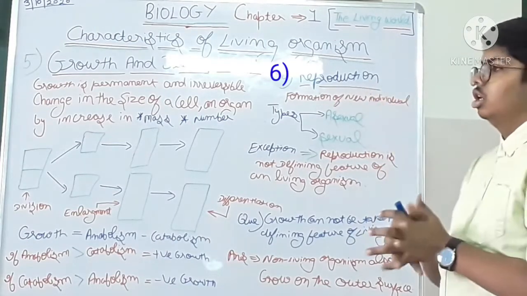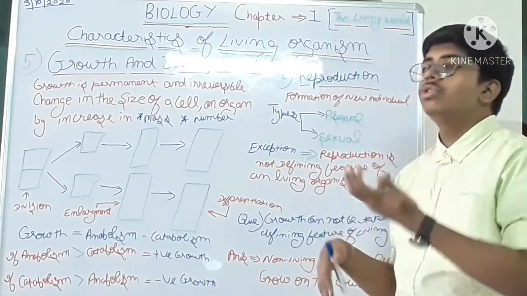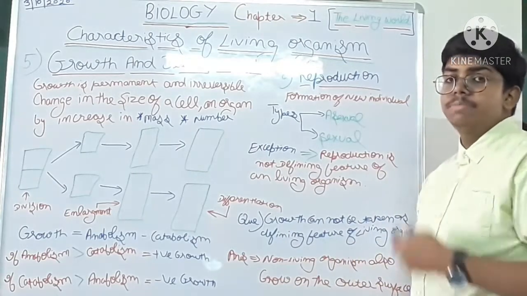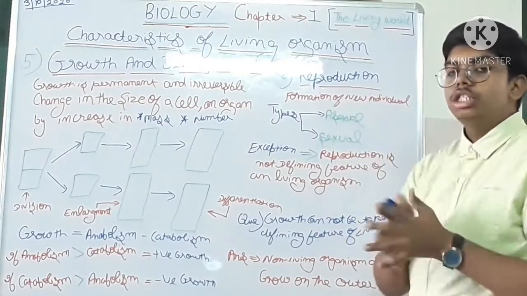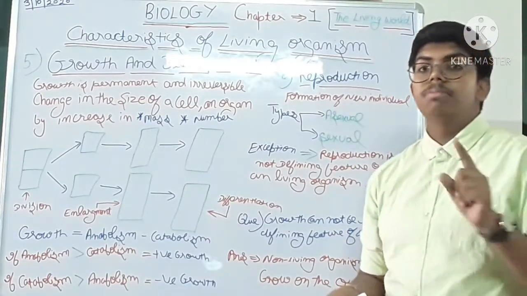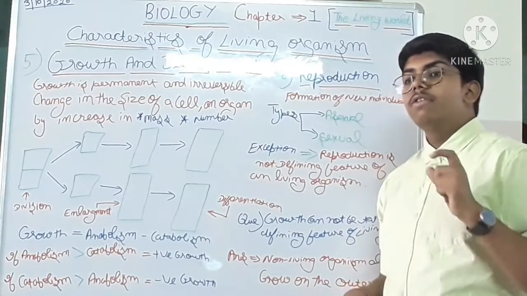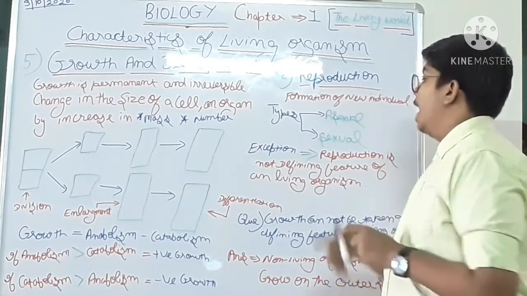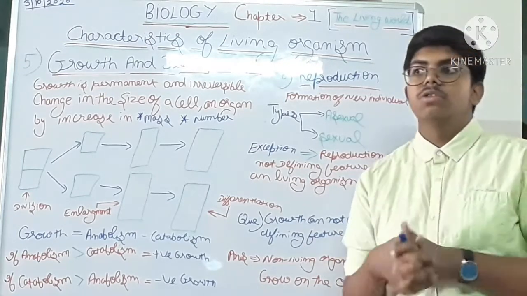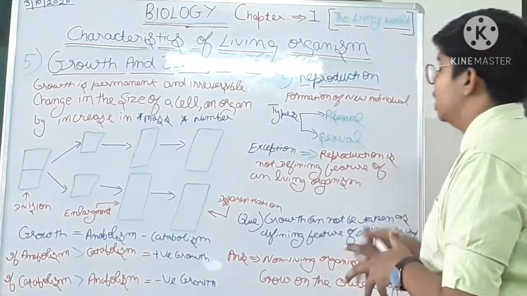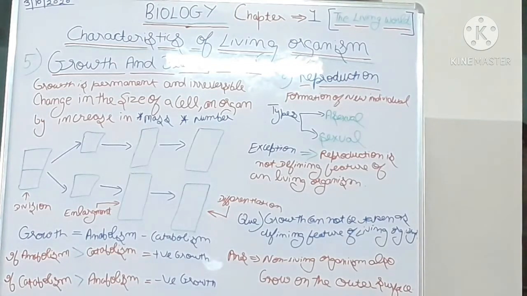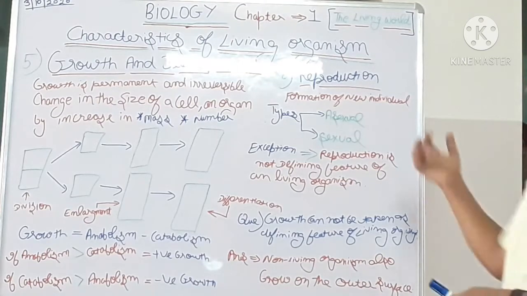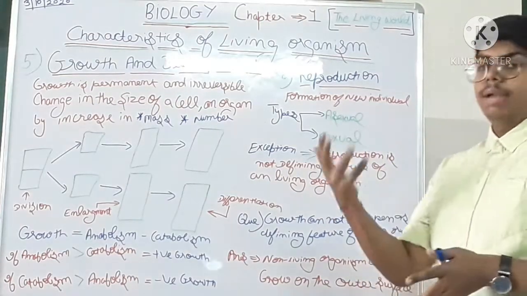Now we get to our sixth characteristic, that is reproduction. Reproduction is the ongoing formation of new individuals from its parents. Now reproduction is of two types, asexual and sexual. Asexual means where one parent is involved, and sexual where two parents are involved, male and female. Sexual occurs in the case of human beings, and asexual occurs in the case of yeast and many more.